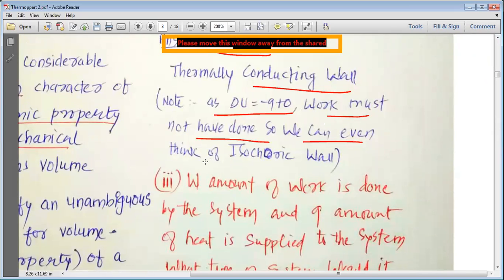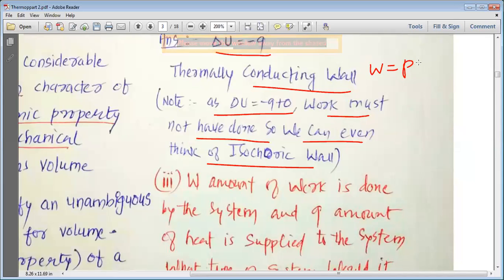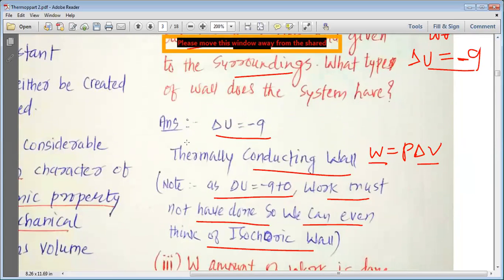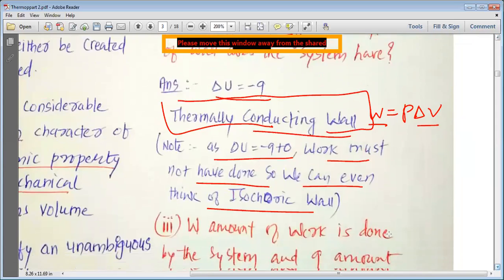So we can even think of an isochoric wall, because work done is P delta V, and if delta V is equal to 0, the situation would be the same. But still, my dear students, we can surely say that the wall is thermally conducting because the heat is taken out from the system, and this is how we understand this problem.